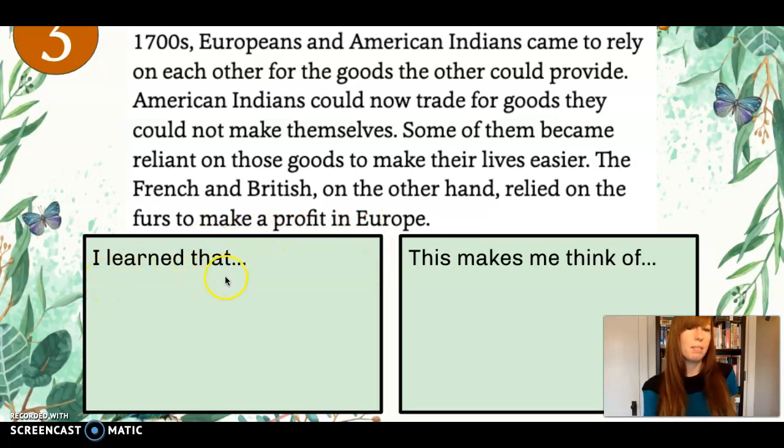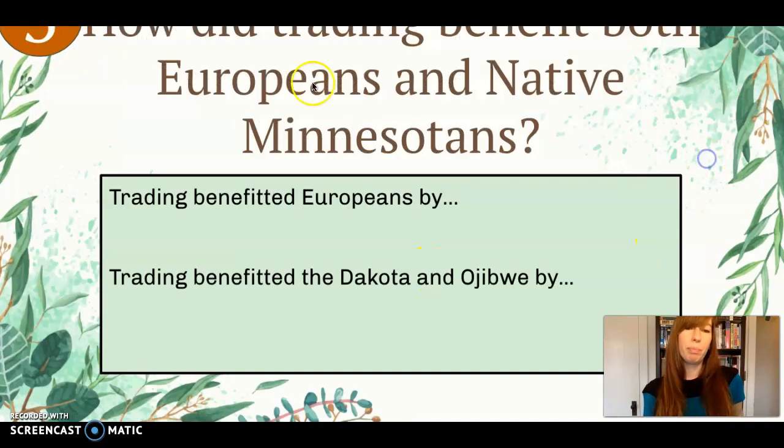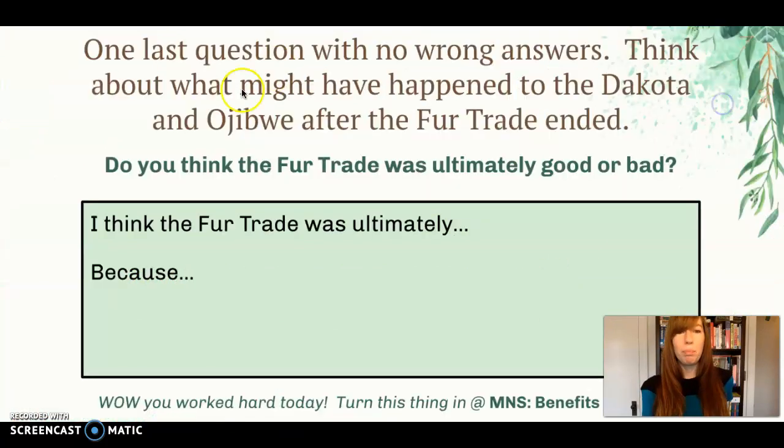I learned that, and this makes me think of. Pause and answer. How did trading benefit both Europeans and native Minnesotans? Trading benefited Europeans by. Trading benefited the Dakota and Ojibwe by. Pause and answer.